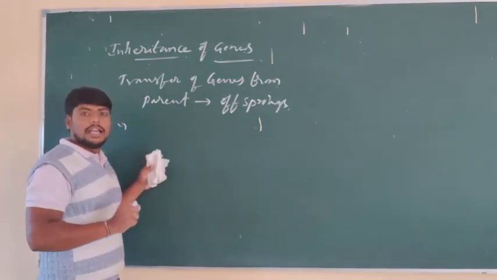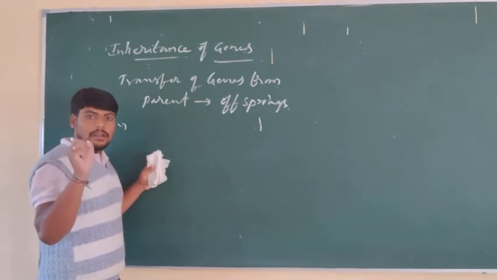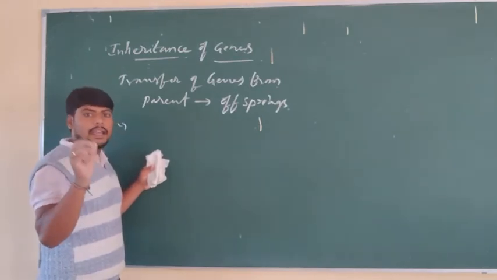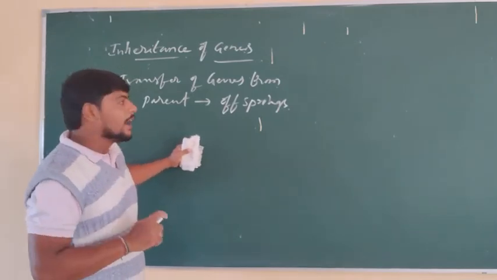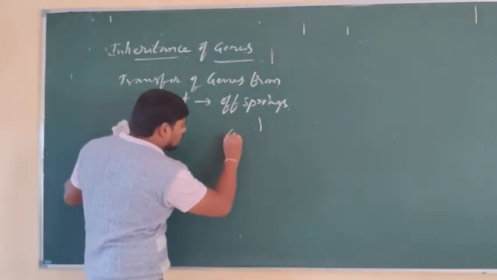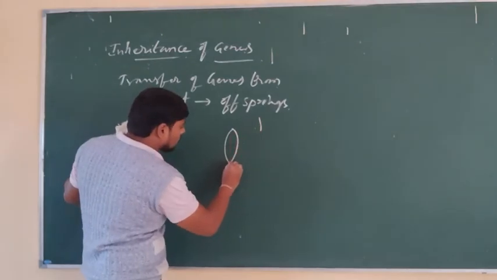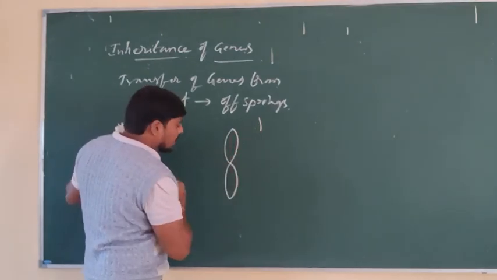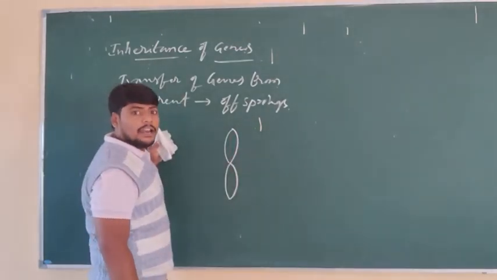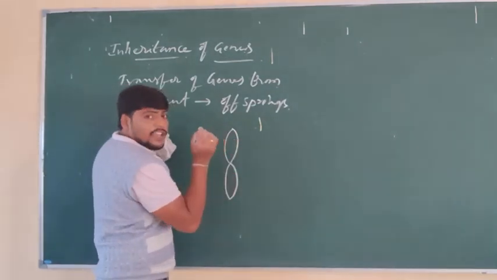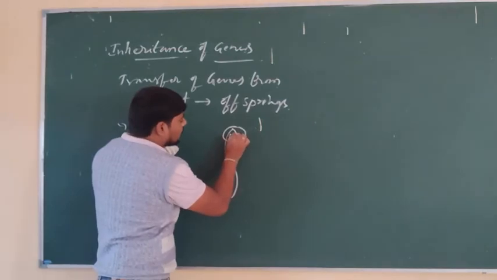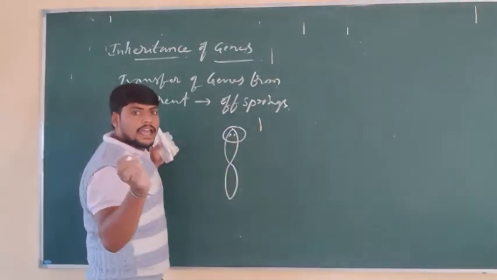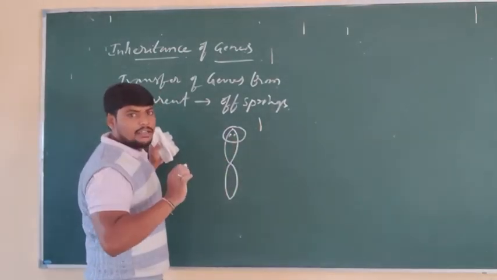As we have seen, the last law of inheritance given by Mendel is what? Independent assortment. For example, this is one chromosome. According to Mendel, if a gene, for example, is present on a chromosome, the alleles are usually in a set.